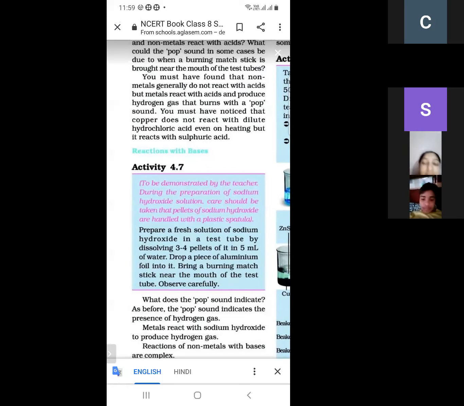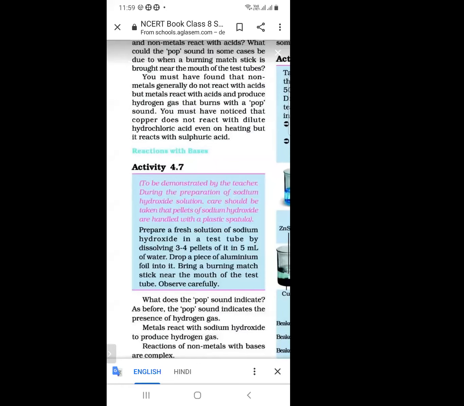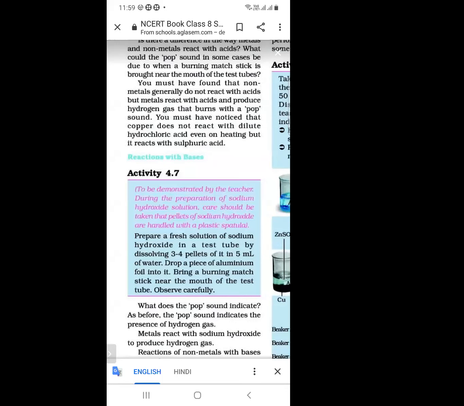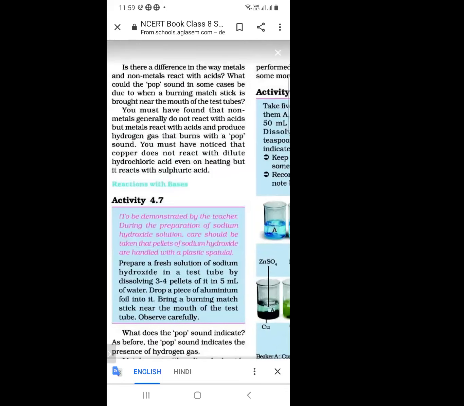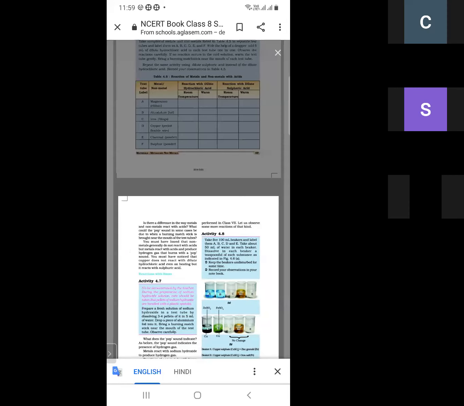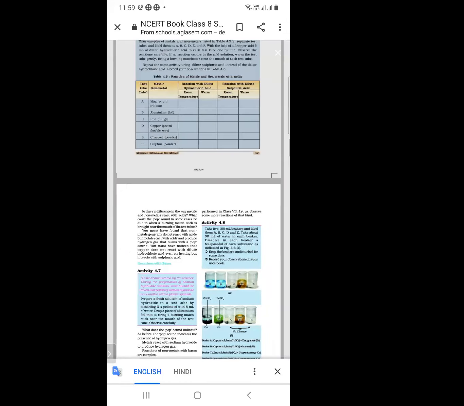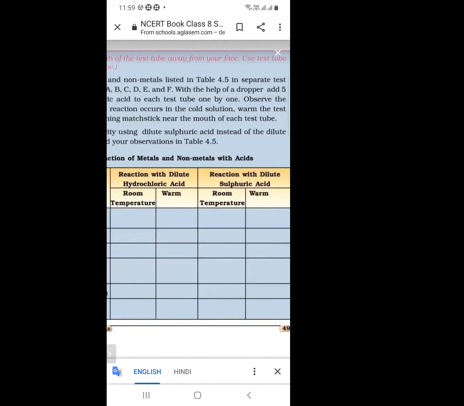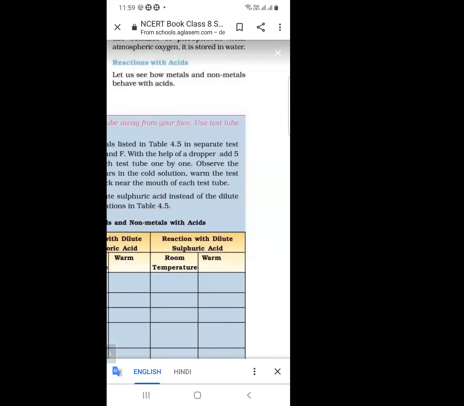The reaction of non-metals with the bases is very complex. And what about the reaction of metals and non-metals with the acids? In this reaction, we are taking different acids, as shown in the figure.